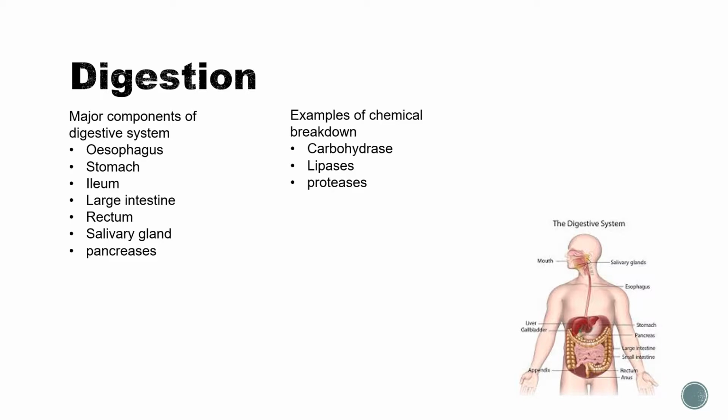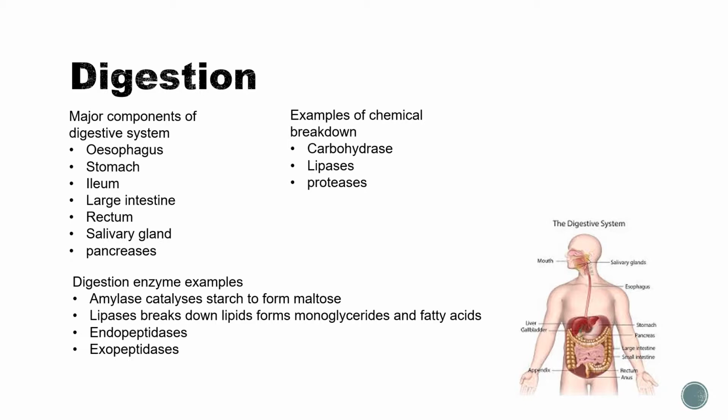Now, examples of chemical breakdown are carbohydrase, lipase, and protease. Carbohydrase breaks down carbohydrates to form monosaccharides. Lipase breaks down lipids to fatty acids and glycerol. And proteases break down proteins into amino acids.